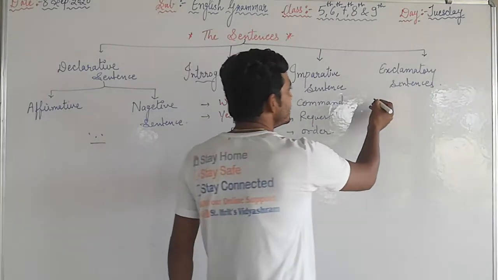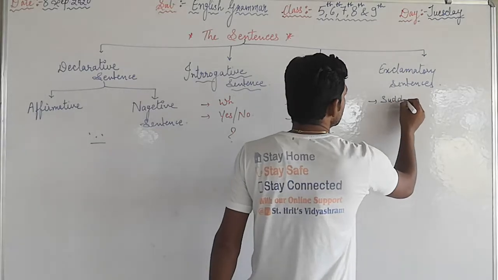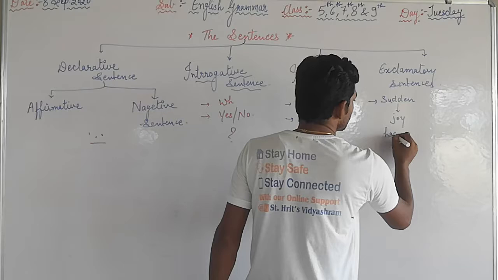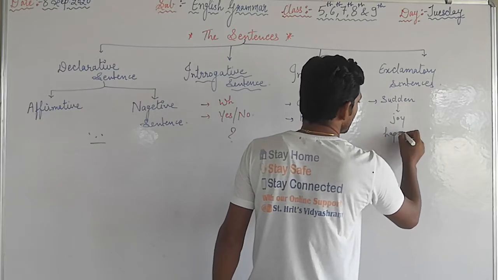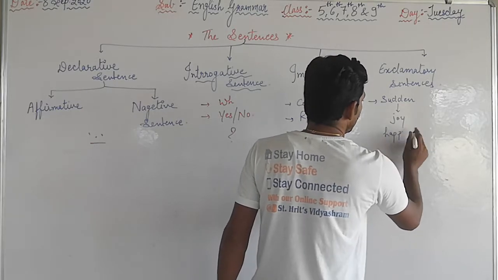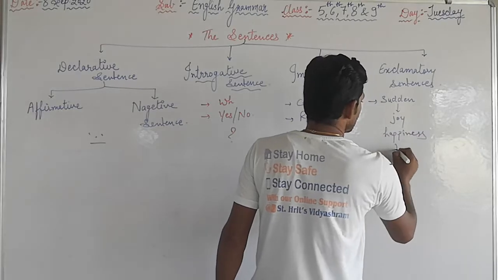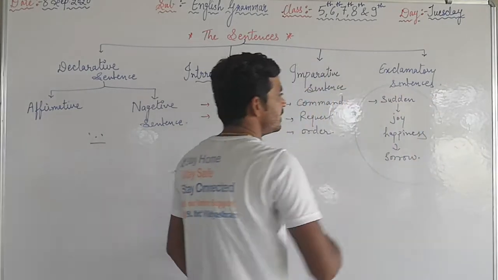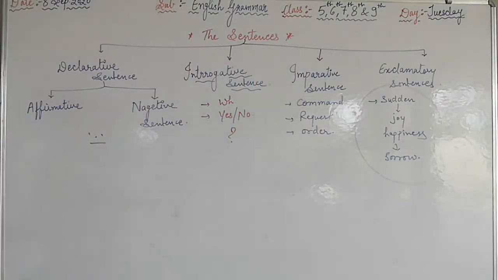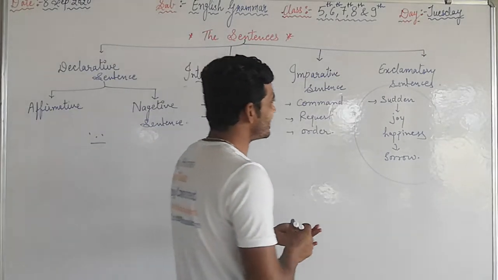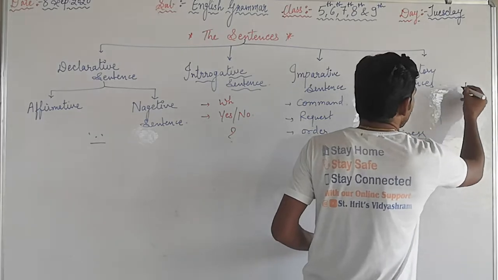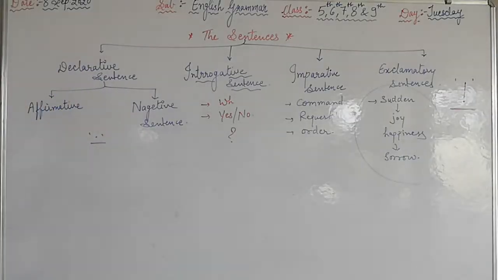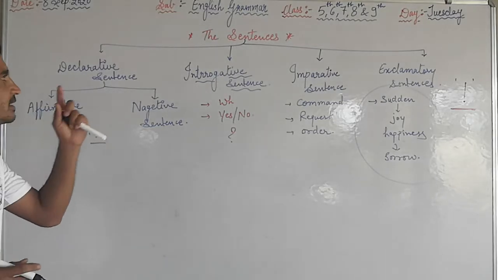In the exclamatory sentence, we react suddenly with joy, happiness, or sorrow. This exclamation mark is used in exclamatory sentences. That's the revision of the sentence types.